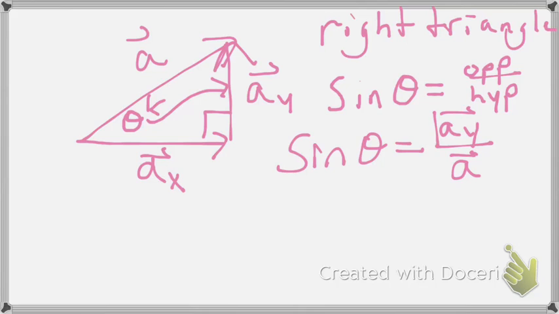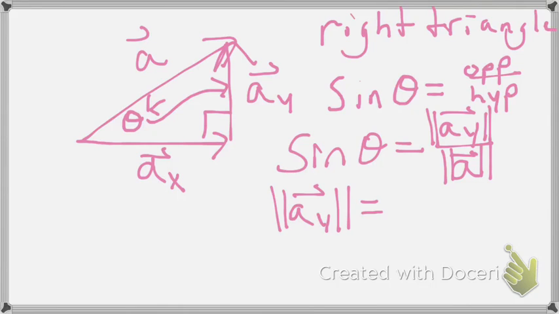We should realize that we're talking about magnitudes here. That is, how long are they? So sine gives us the relationship of the lengths of these sides. So we can rewrite this to say, look, the magnitude of AY is the magnitude of A, the original vector, times the sine of the angle, or the direction.